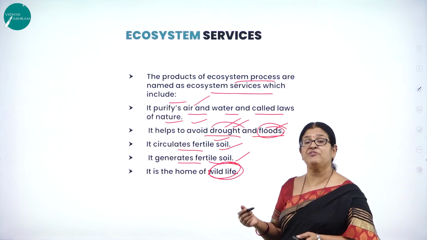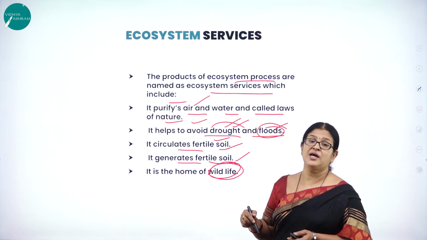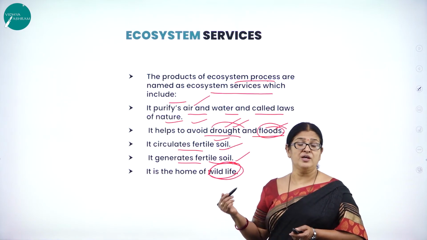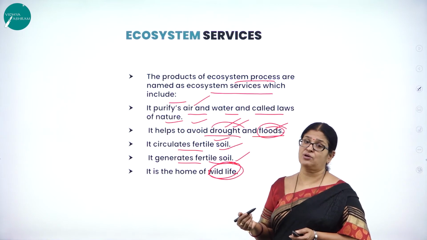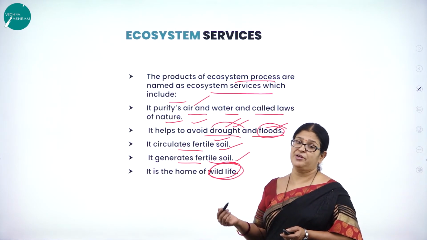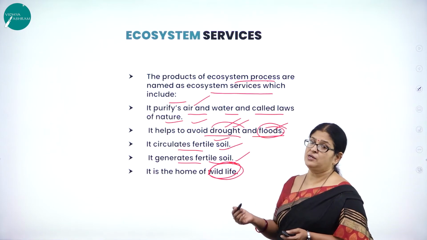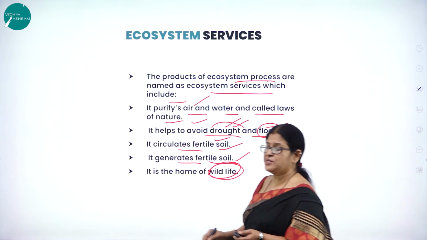That is the reason why we are occupying their place, and obviously they come and occupy our place. And for this, we have many examples where wild animals move into the city areas or urban areas and cause a lot of damage to the human beings or to the crops. So all these are the very important ecosystem services.